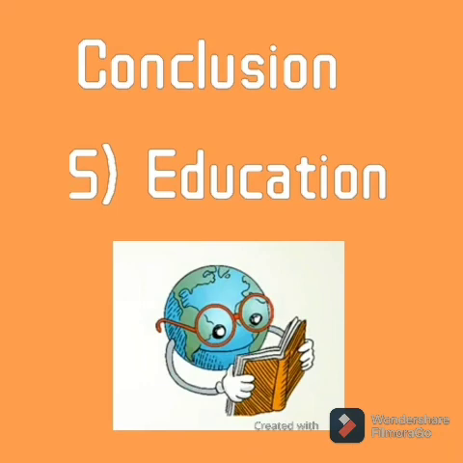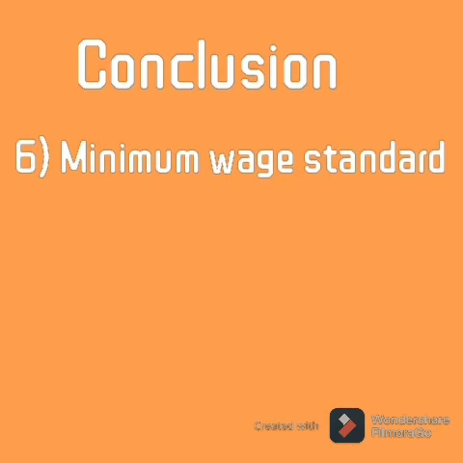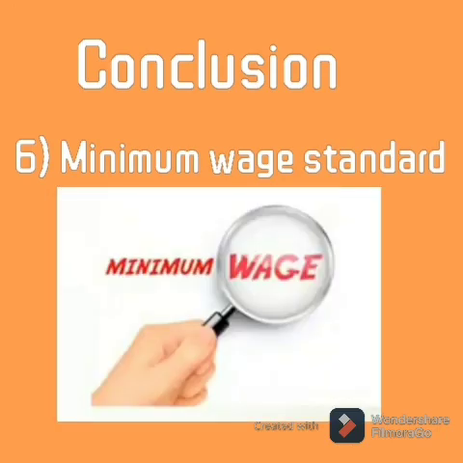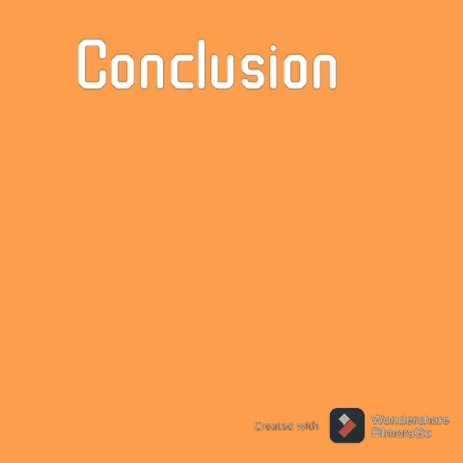Fifth point, education. Education is the remedy for all. Once you get educated, you can find some way or the other to earn a living. Thus, by providing affordable education to all, we can eradicate poverty from the country at a great pace. Sixth point, minimum wage standard. The government should really find a way to impose a minimum wage standard for these workers. At the same time, the government should ensure that this is being implemented well.